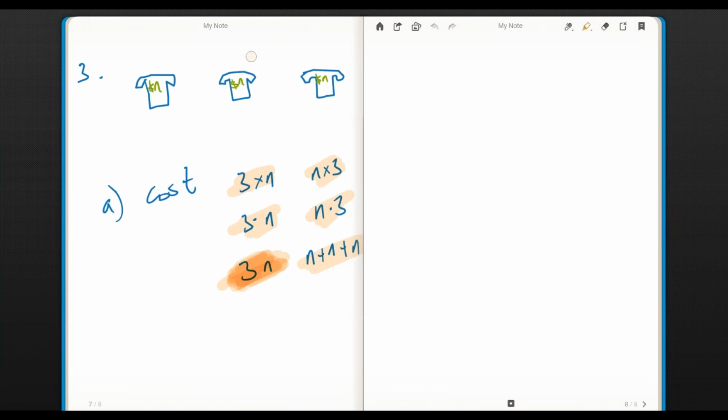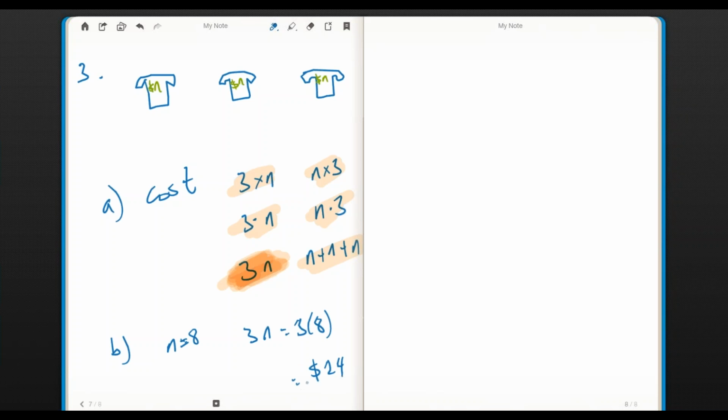And then, of course, once again, when they give you a number to use as a nickname for n, for example, if each t-shirt is $8, then 3n is the same thing as 3 times 8. Another way you could write it. And we would say that that is $24. And again, putting your answer with units in a box is going to be a really helpful thing to do, to just be in the habit of doing for the sake of later math classes.